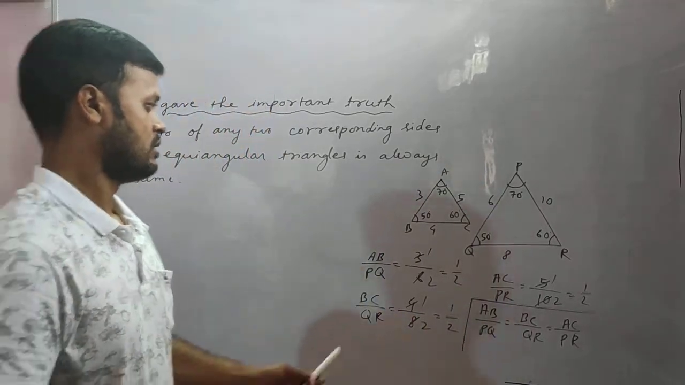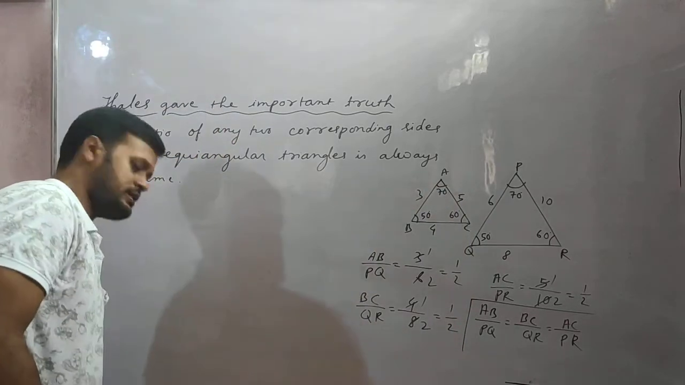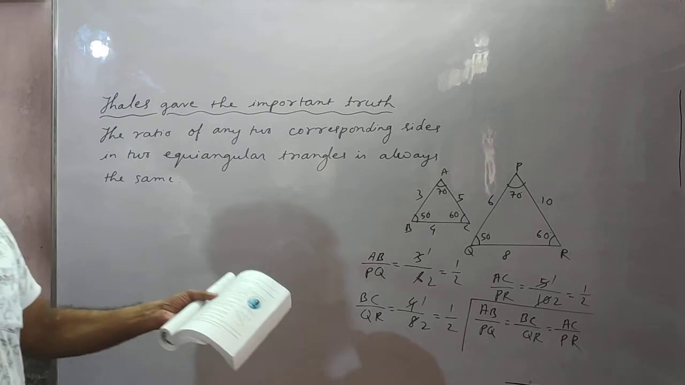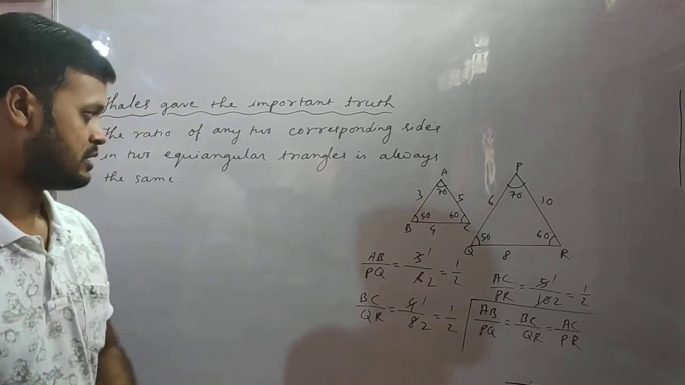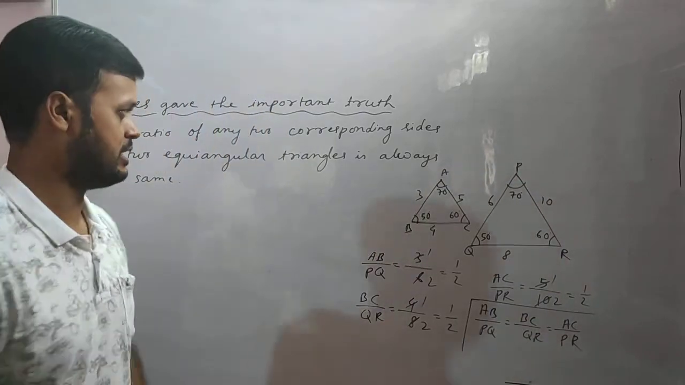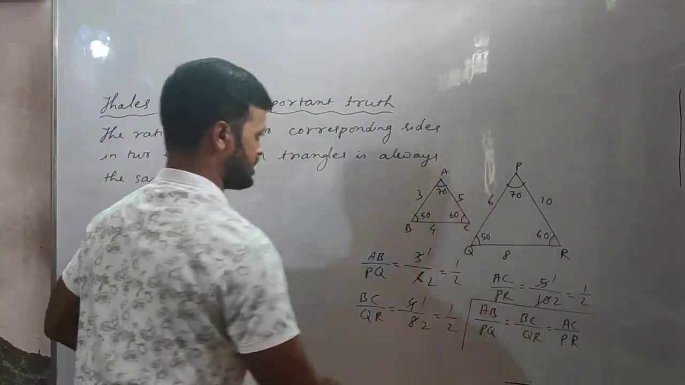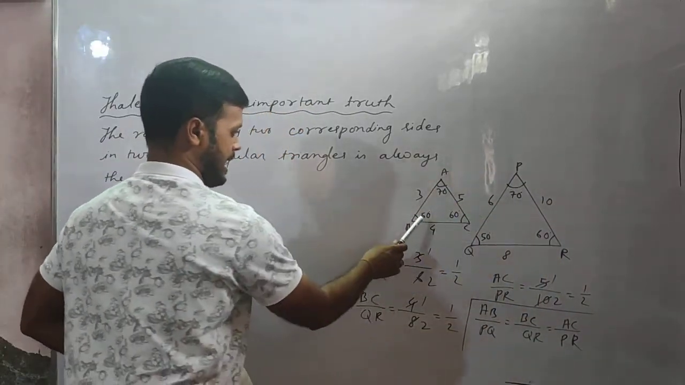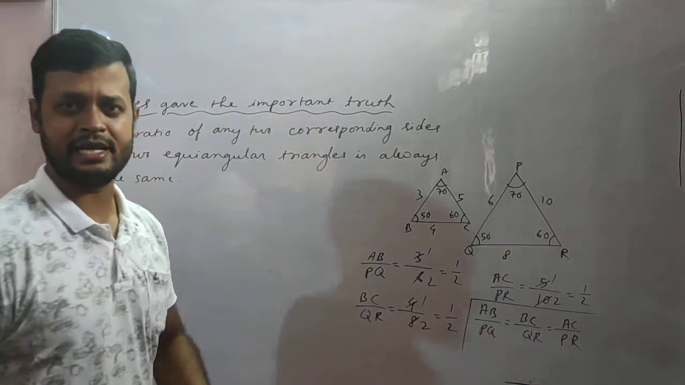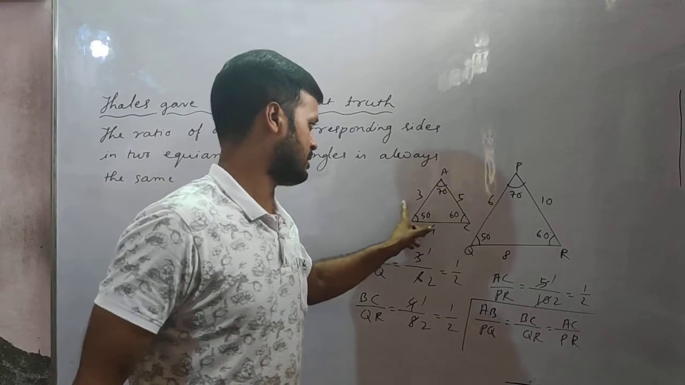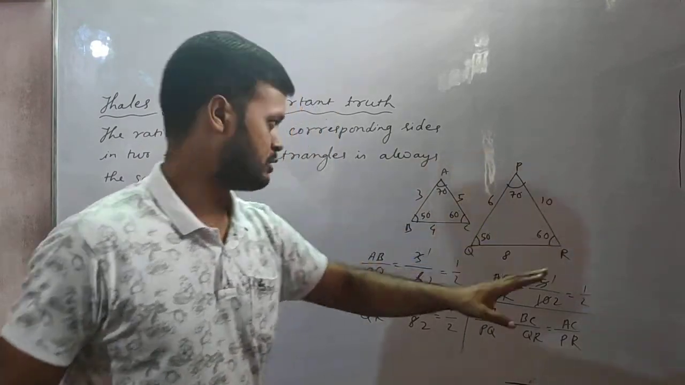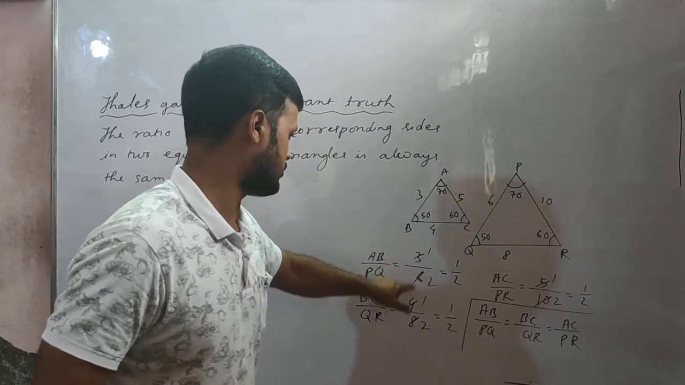So actually, this truth was given by Thales. If two triangles are there, listen carefully, ABC and PQR, if angle A is equal to P, angle B is equal to Q, and angle C is equal to R, then automatically... I have given here the example 3 and 6, 4 and 8, 5 and 10. You don't need to find out these things.